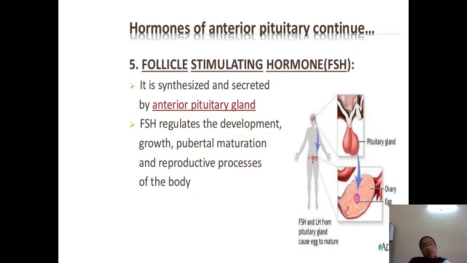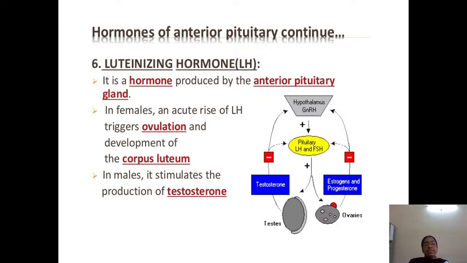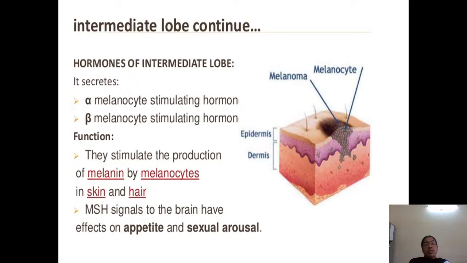One more is follicle stimulating hormone, which is secreted from the anterior pituitary gland. Follicle stimulating hormone regulates the growth, puberty, maturation and reproductive processes of the body. Luteinizing hormone triggers ovulation and helps the development of the corpus luteum. In males, it stimulates the production of testosterone. That is about the anterior pituitary hormones.